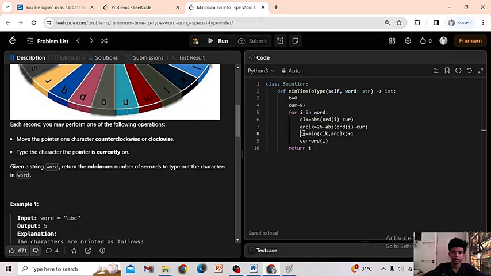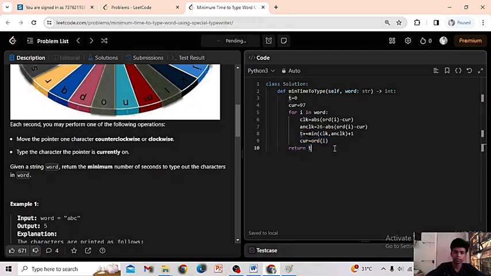Then t plus equals minimum of clockwise and anti-clockwise plus 1 for typing it, and current is updated to the current value, that is ord(i). So I am just updating my current with the pointer where the pointer is lying currently. Then I am returning t. So let me submit it.